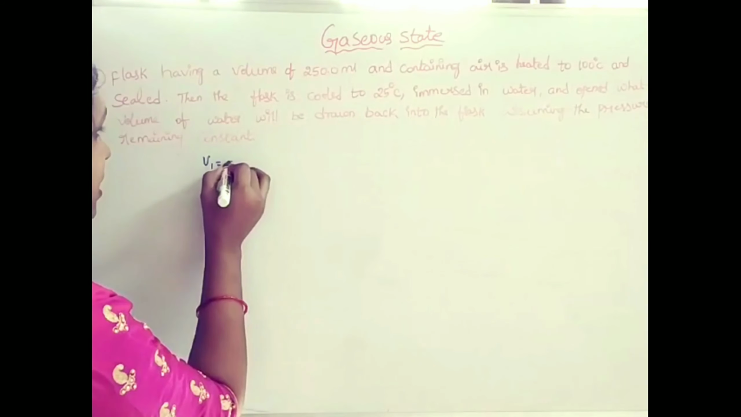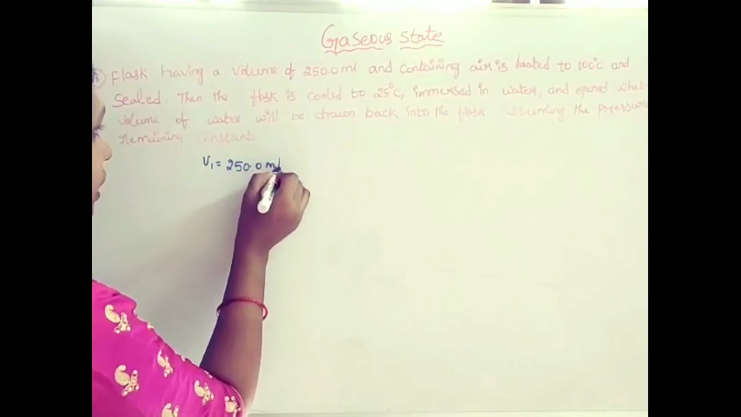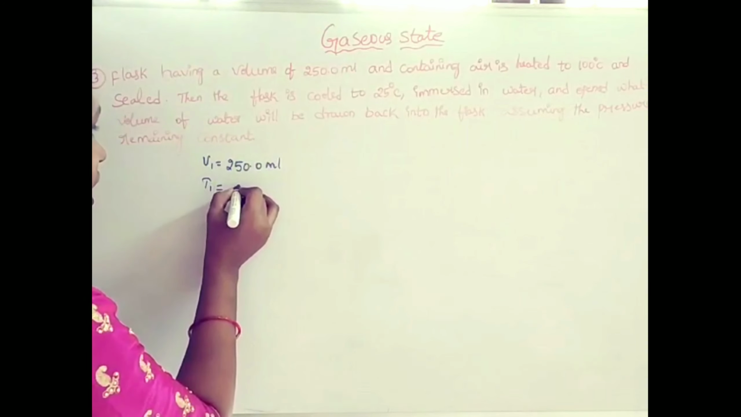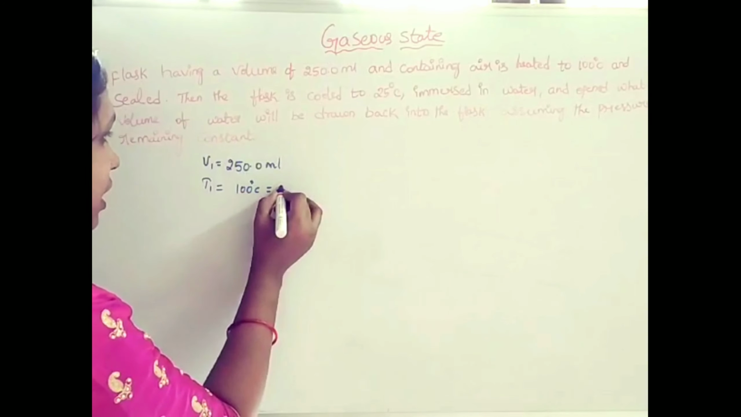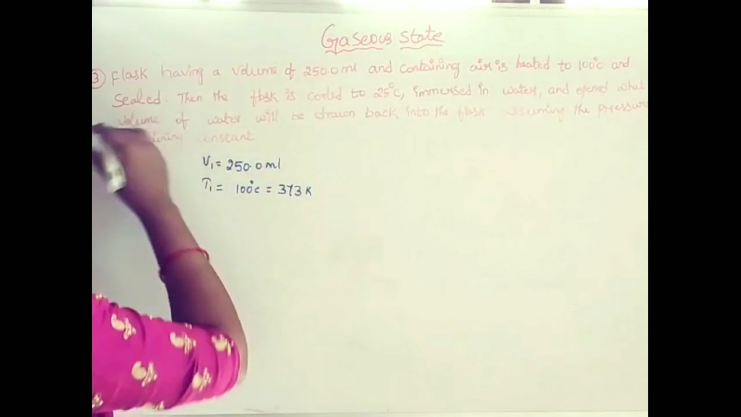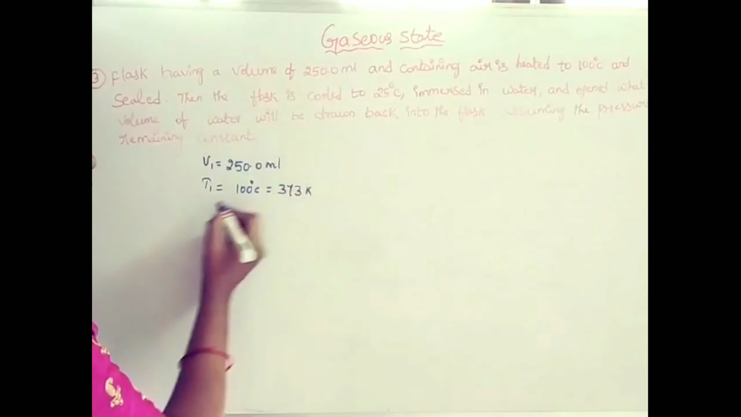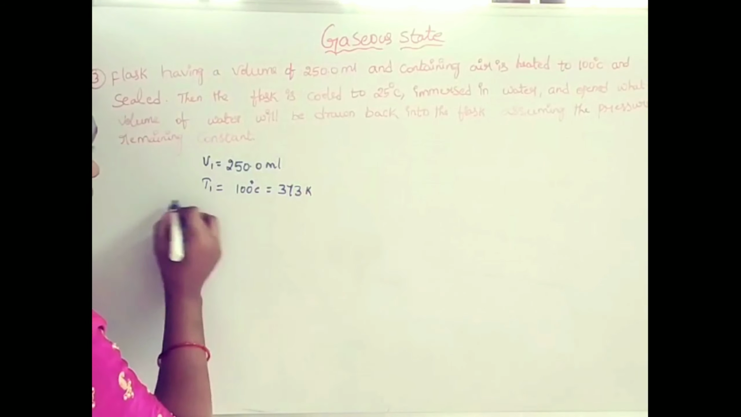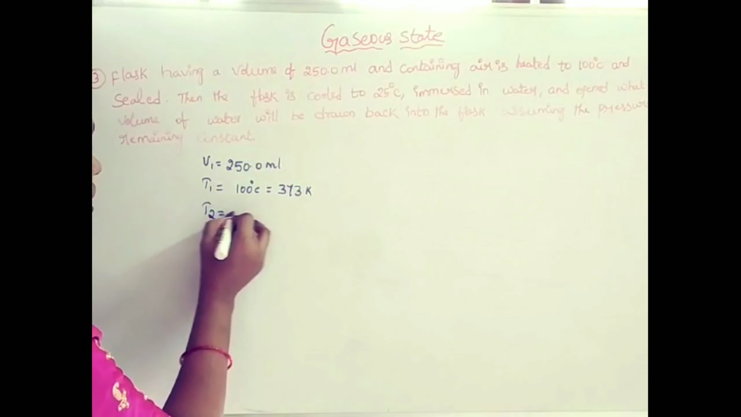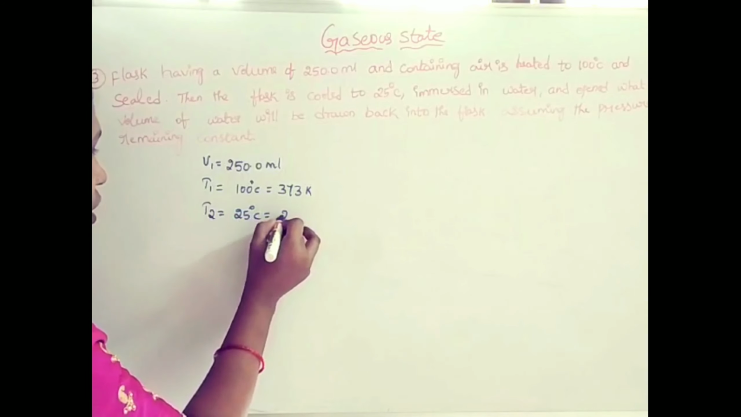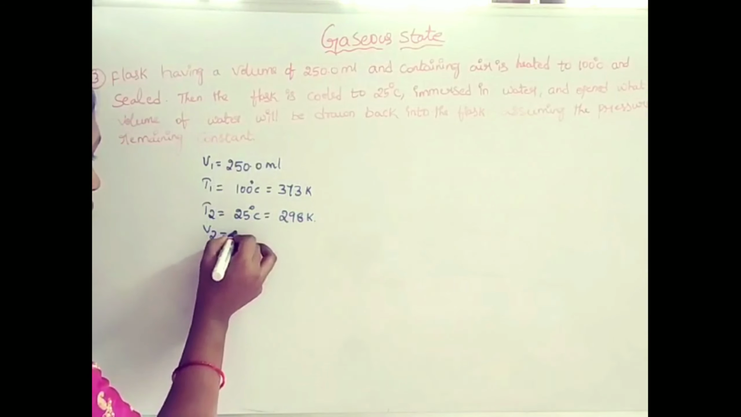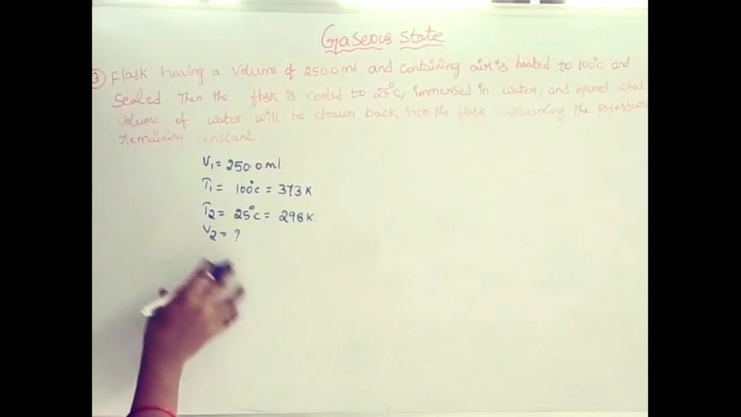Here the volume of the flask is 250 ml. It is heated and sealed at which temperature? 100 degrees Celsius, which in Kelvin is 373 Kelvin. After that, what happened? It will be cooled to 25 degrees Celsius, taken in water. So the temperature T2 is 25 degrees Celsius, which means 298 Kelvin. Then calculate the volume at T2.